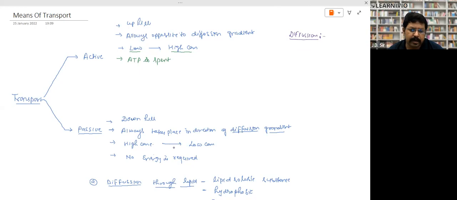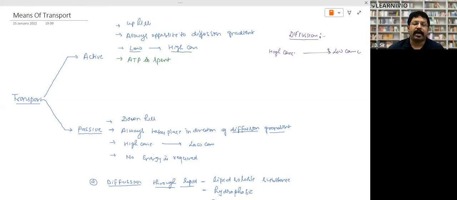Very good. Excellent. Yes. Movement of substance from its higher concentration to lower concentration, right? So diffusion always takes place from high concentration of its molecules to low concentration, right? This is a normal phenomenon.